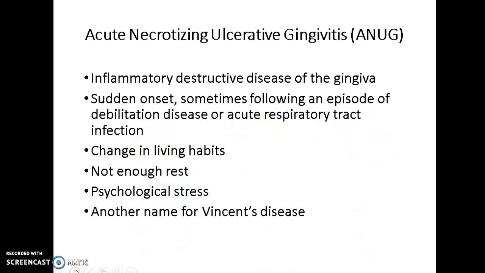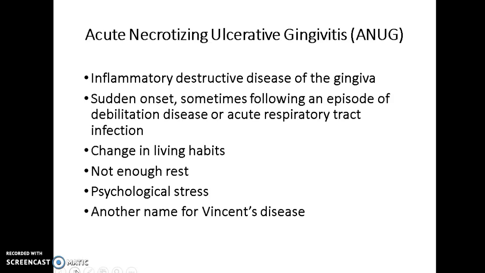The next item that we're going to chat about is acute necrotizing ulcerative gingivitis. This is something that you can create an abbreviation for and call it ANUG. You've probably heard of that. This is an inflammatory destructive disease of the gingival tissues.